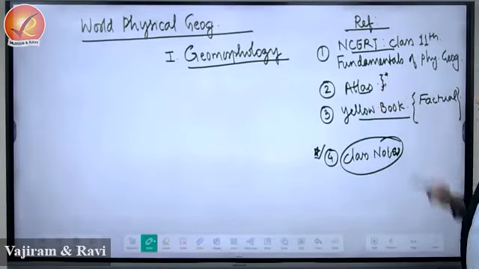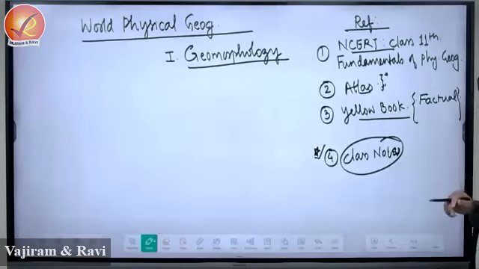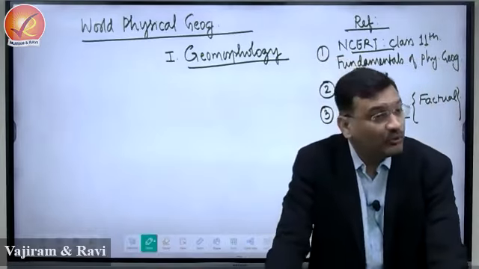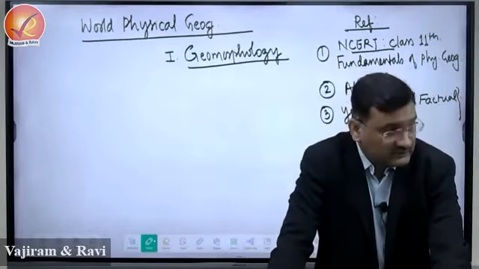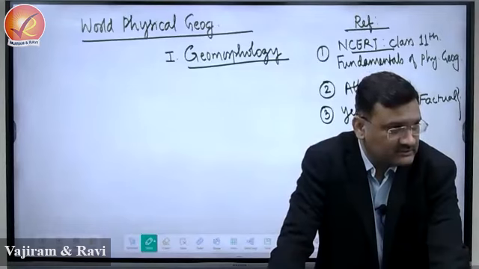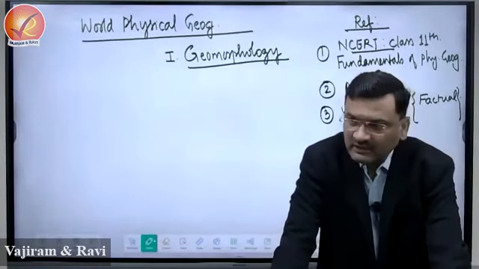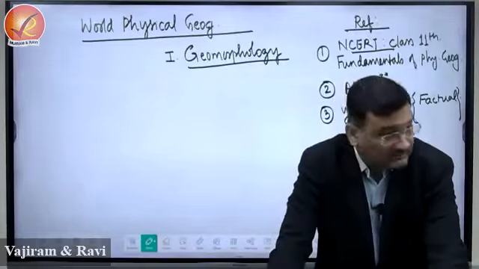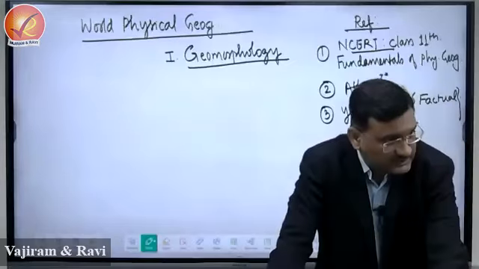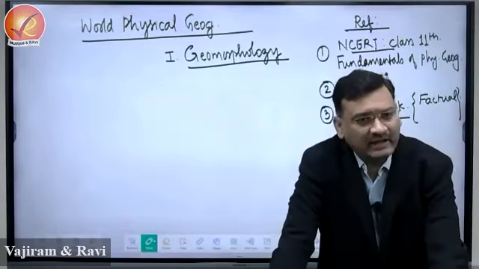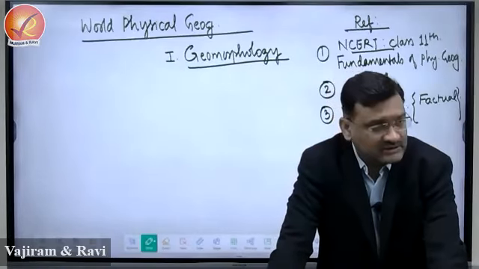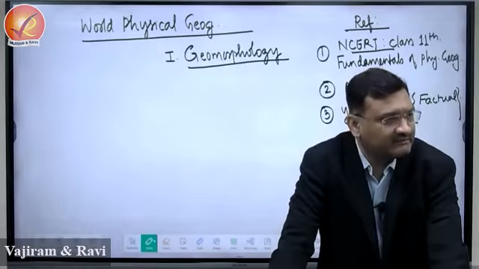Okay? So now I'm not recommending GC Leong here. GC Leong will be more important for the other 2 chapters, right? Manucha sir might have recommended GC Leong for your climatology and oceanography. So for geomorphology as such, you may not be required to thoroughly depend on GC Leong. You can go with selective reading.